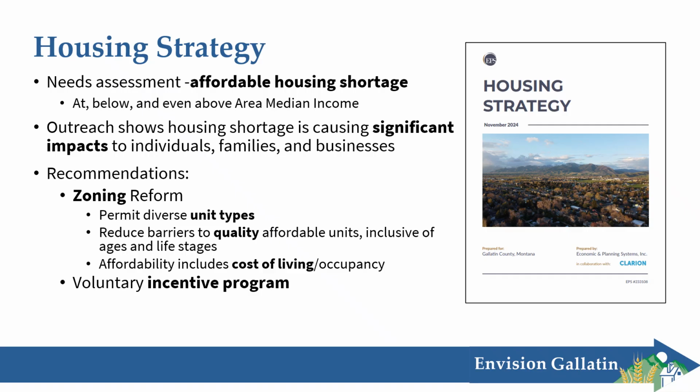And this is in the model code, so we'll talk more about it later, but I will talk about elements of the incentive program as we go through the code, so it's important to have a basic understanding of what that is. And the strategy also recommends that we monitor and regulate short-term rentals. That's things like VRBO and Airbnb. The code also includes some standards for short-term rentals.